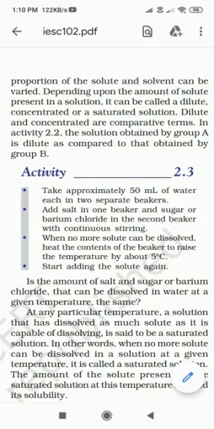And then start adding the solute again. What happens when the temperature rises is that whatever solute we add gets dissolved easily in that hot solution. This is the amount of salt, sugar or barium chloride that can be dissolved in the water at the given temperature. Is the same amount of salt dissolving as sugar at any particular temperature? Take a particular temperature, 25 or 30 degrees: a solution that has dissolved as much solute as it is capable of dissolving.